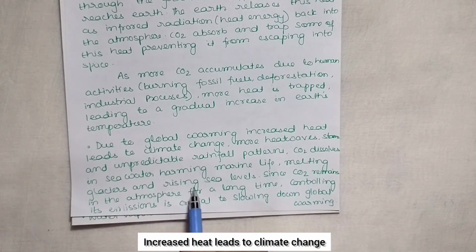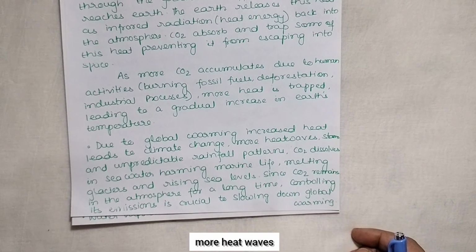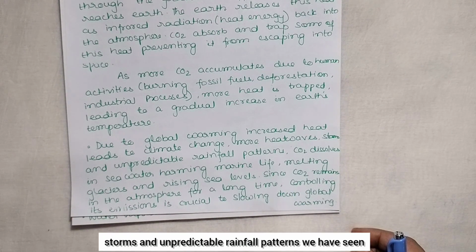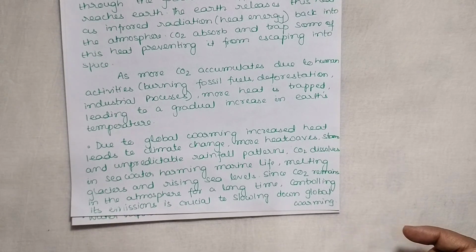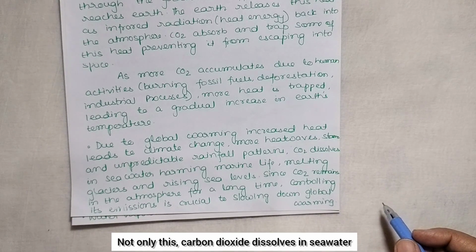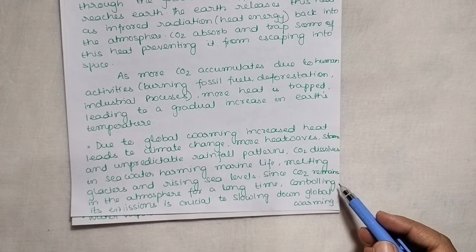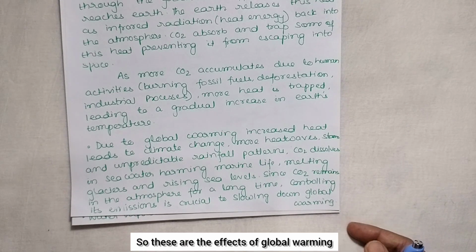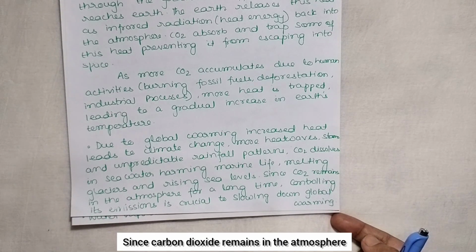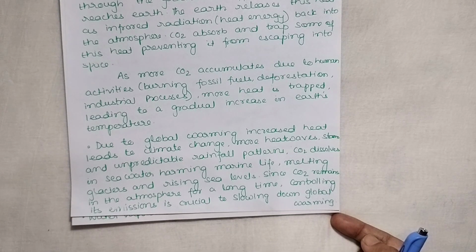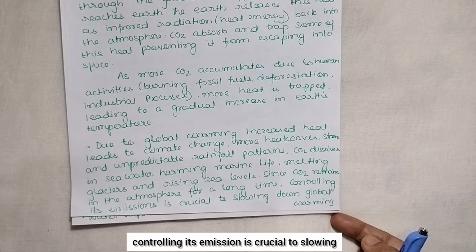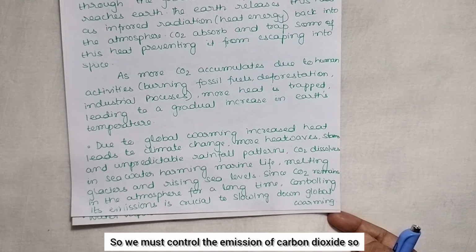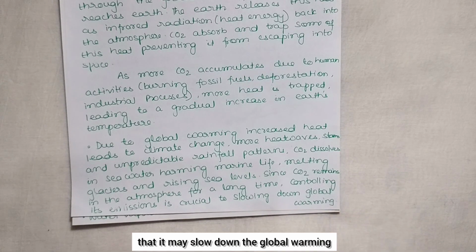Increased heat leads to climate change. More heat waves, storms and unpredictable rainfall patterns we have seen. Not only this, carbon dioxide dissolves in seawater, harming the marine life, melting glaciers and raising sea level. So these are the effects of global warming. Since carbon dioxide remains in the atmosphere for a long time, controlling its emission is crucial to slowing down global warming. So we must control the emission of carbon dioxide so that it may slow down the global warming.